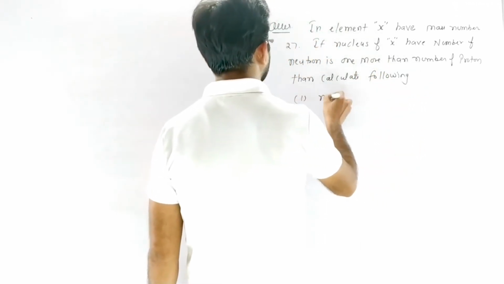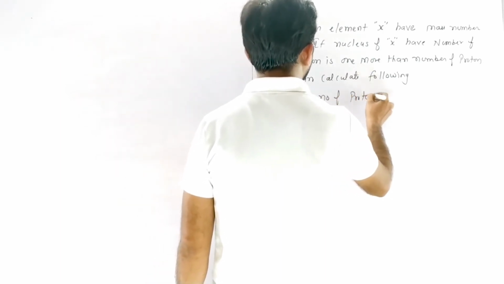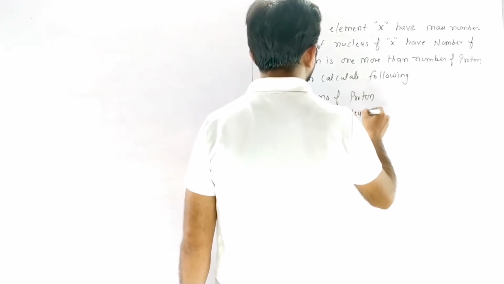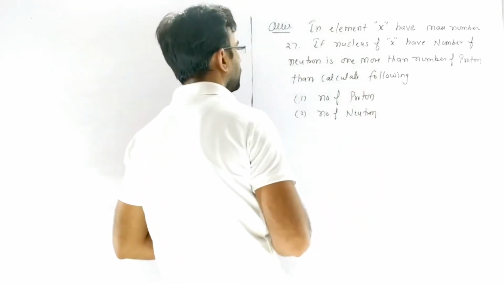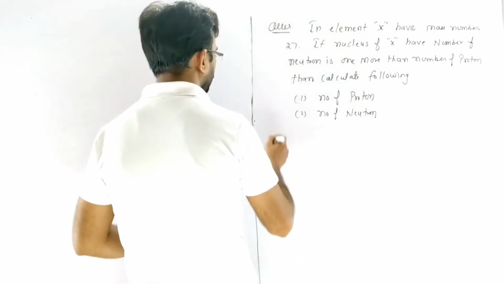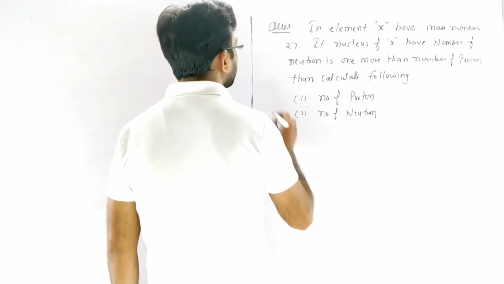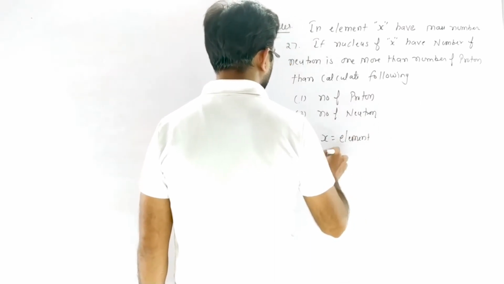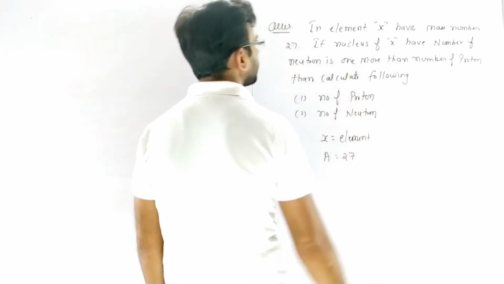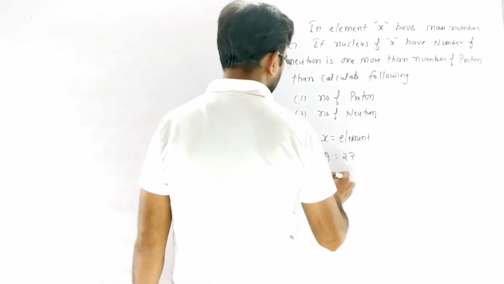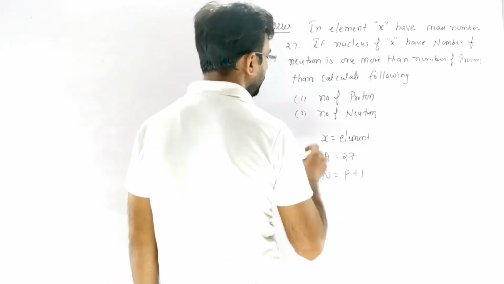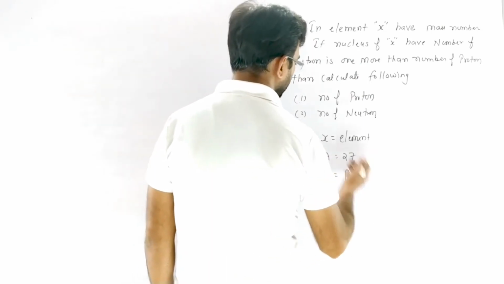First, number of proton. Second, number of neutron. So in the question it is given that element X has mass number 27 and number of neutron N is equivalent to P plus 1. It is already given that the number of neutron is 1 more than the number of proton, so we write P plus 1.